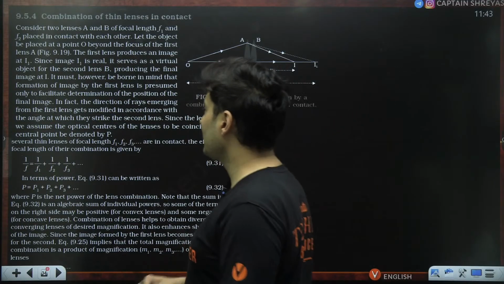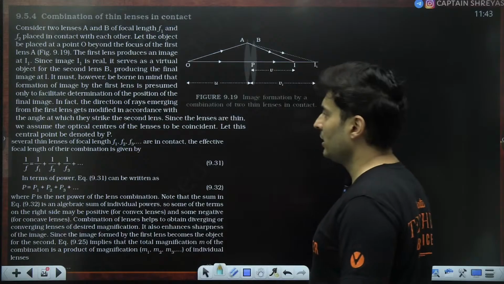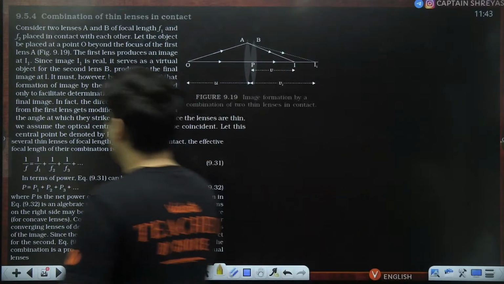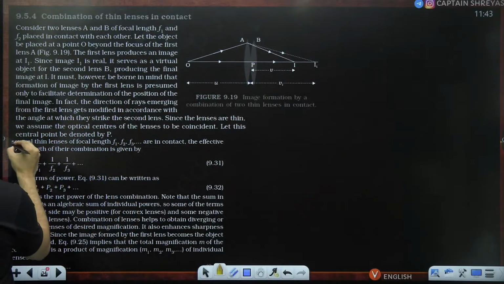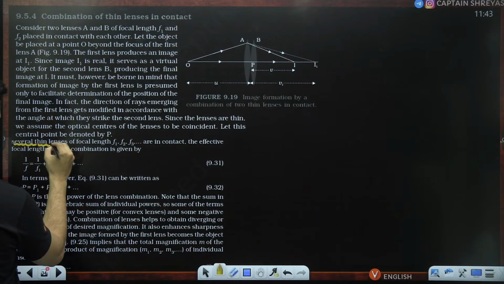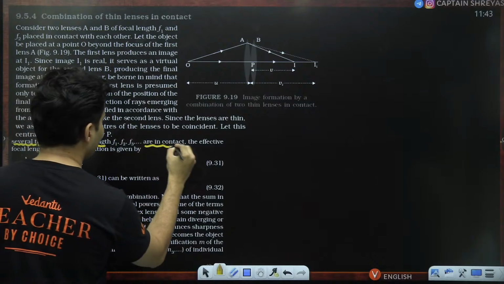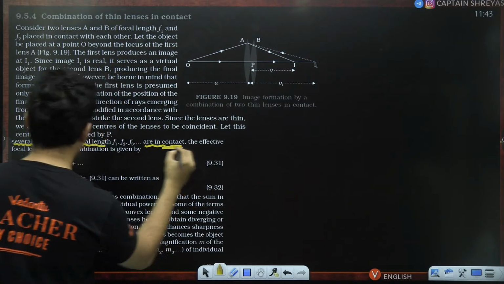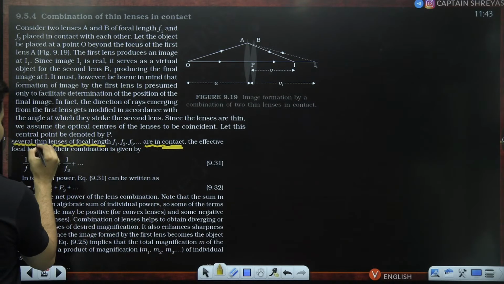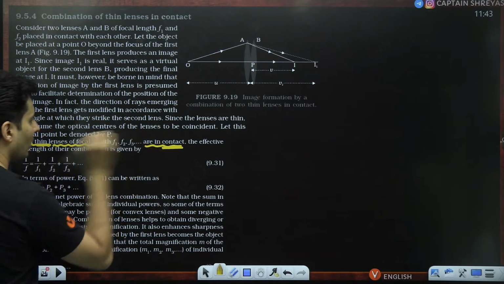Yeah, so that is very, very important. When you have several thin lenses of focal length f1, f2, f3 and they are in contact, both the words are important: several thin lenses are in contact.